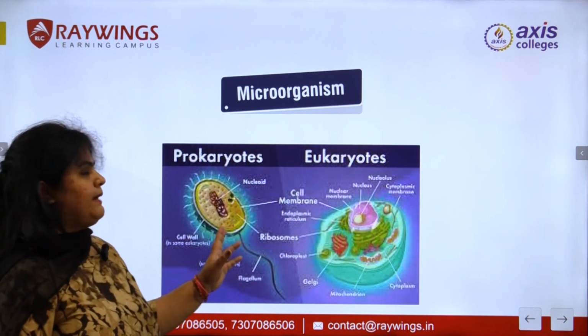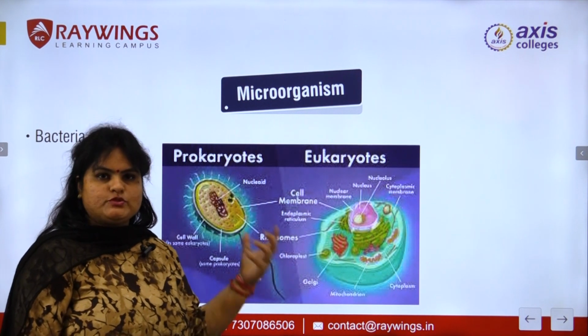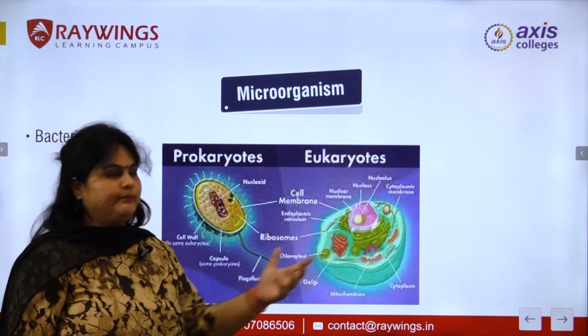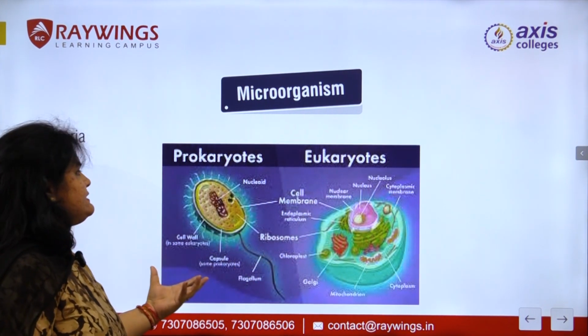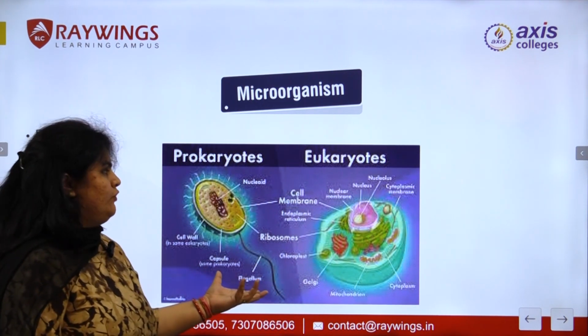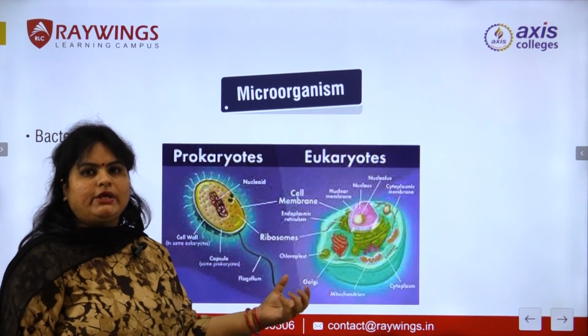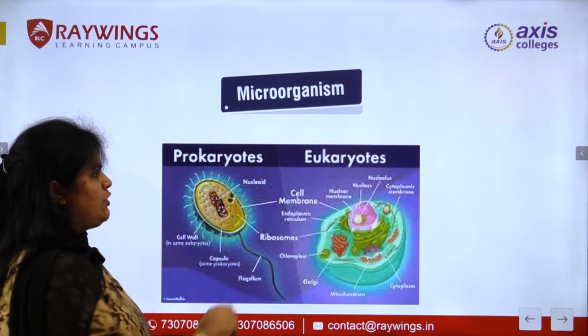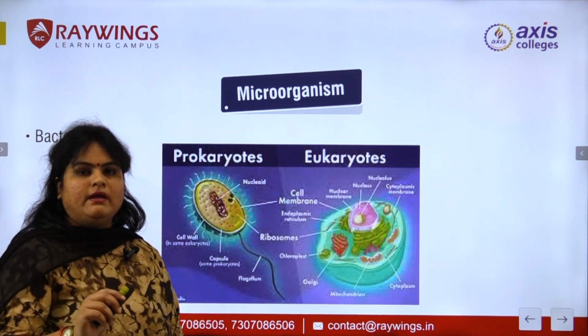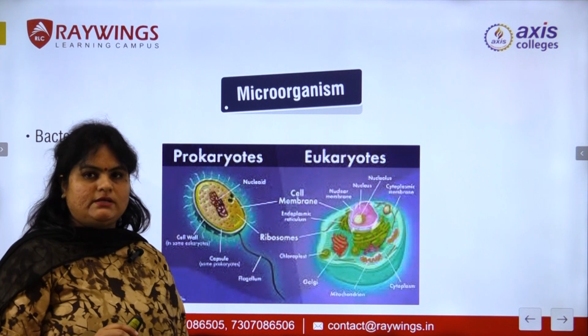Another one is microorganisms, bacteria. Bacteria are of two types, prokaryotic and eukaryotic. Prokaryotic is a very simple type of bacteria that contains a cell wall and nucleoid, but eukaryote is composed of a proper nuclear envelope that contains endoplasmic reticulum, nucleolus.